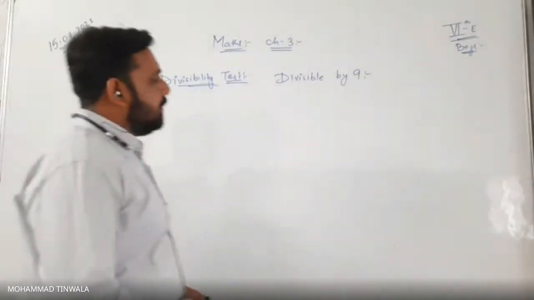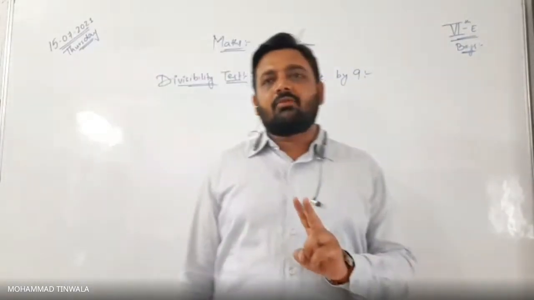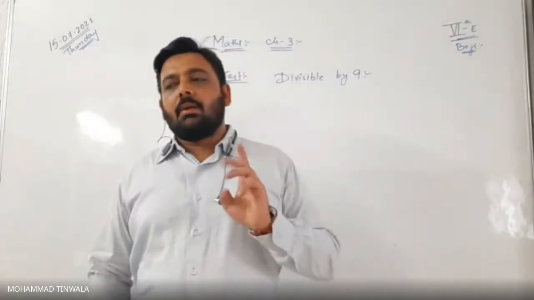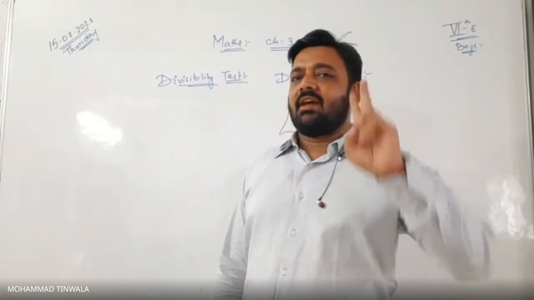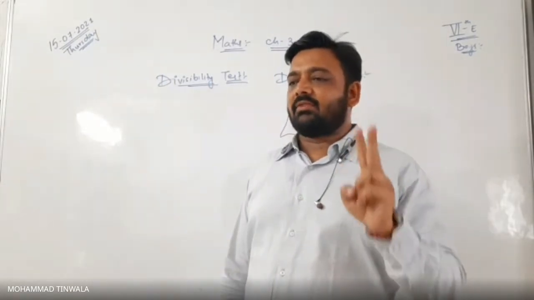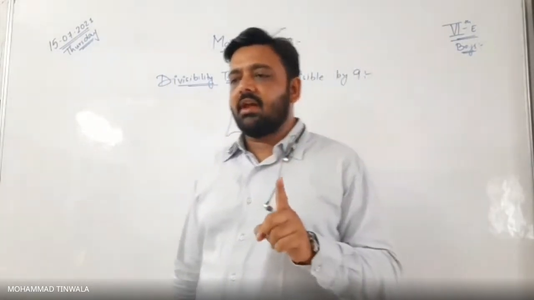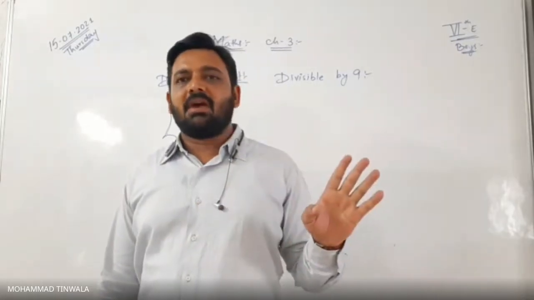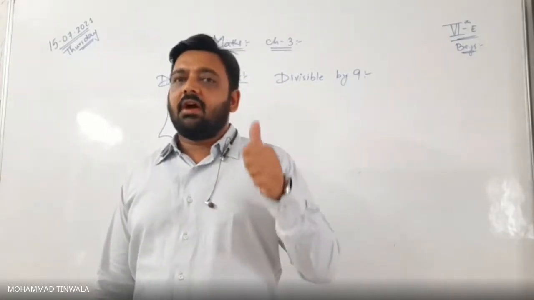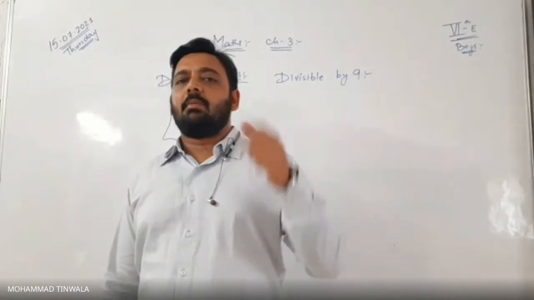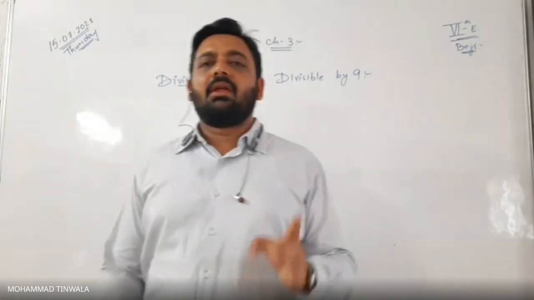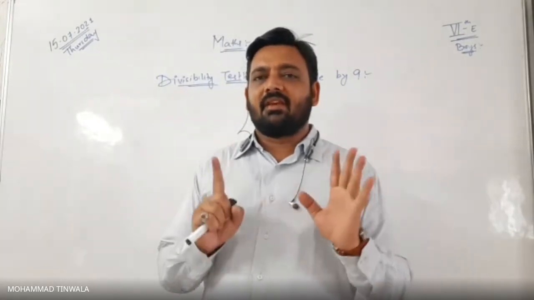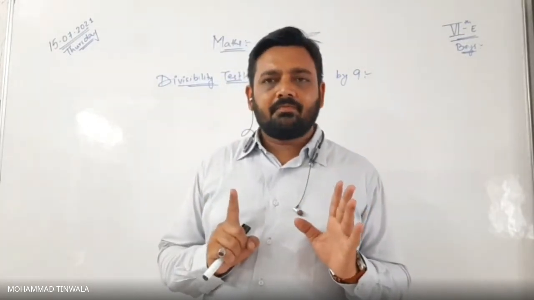Compulsorily both conditions have to hold. If any one of them is not there, then it is not going to be divisible by 6. Is that clear? Yes, sir.